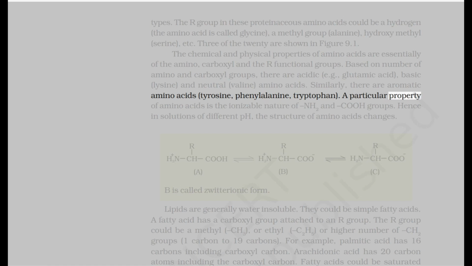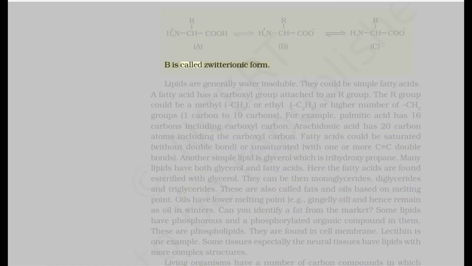A particular property of amino acids is the ionizable nature of NH2 and COOH groups. Hence, in solutions of different pH, the structure of amino acids changes. B is called zwitterionic form. Lipids are generally water insoluble. They could be simple fatty acids. A fatty acid has a carboxyl group attached to an R group.